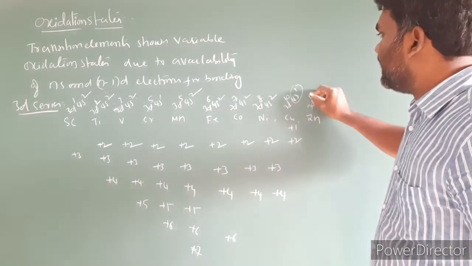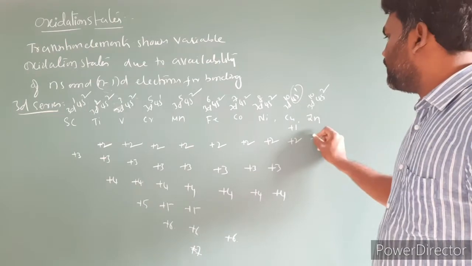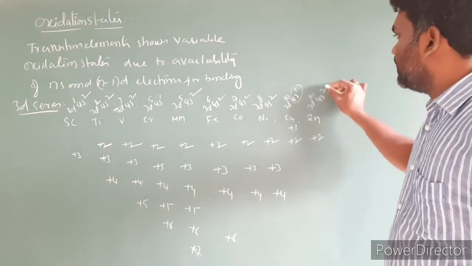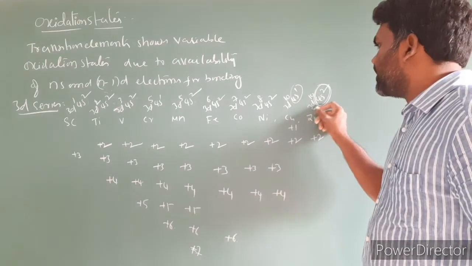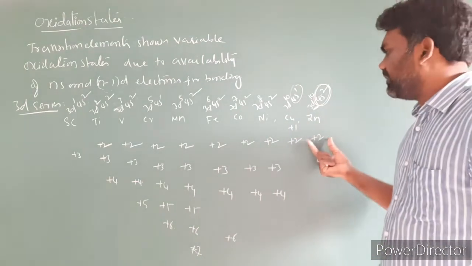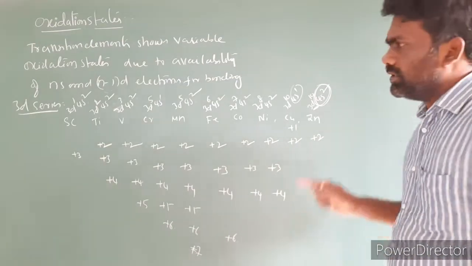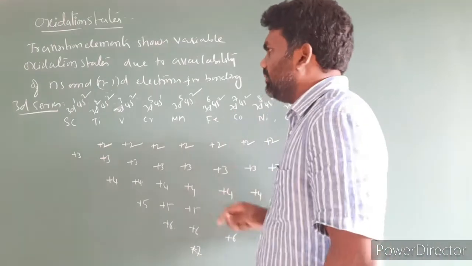Next, zinc, 3d10 4s2, and zinc exhibits only the +2 oxidation state. So only these 2 electrons are involved in the bonding. These 10 electrons, because of the stable electron configuration, are not involved in the bonding. So it exhibits a maximum of +2 oxidation state. So these are the oxidation states of 3d series elements.